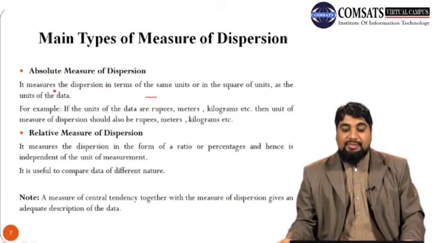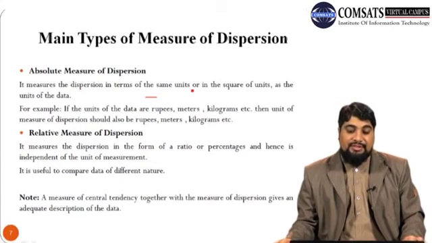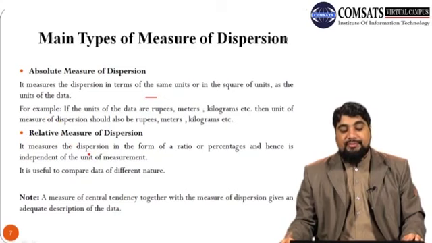If the absolute measure of dispersion means that it measures the dispersion in terms of the same units, or in squares of the units, as the units of the data. Now the relative measure of dispersion measures the dispersion in the form of a ratio or percentages, and hence it is independent of the unit of measurement, and it is useful to compare data of different nature.